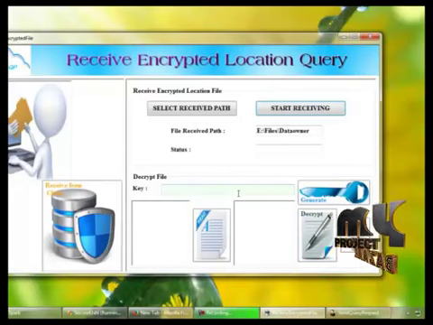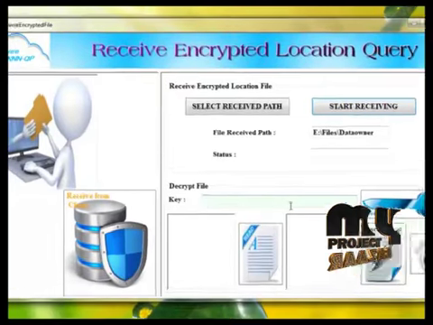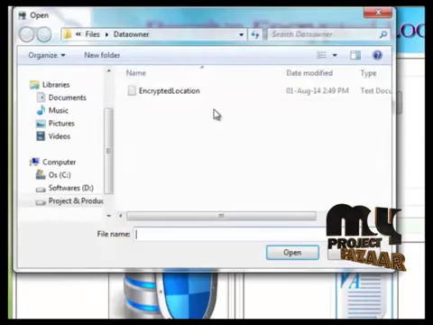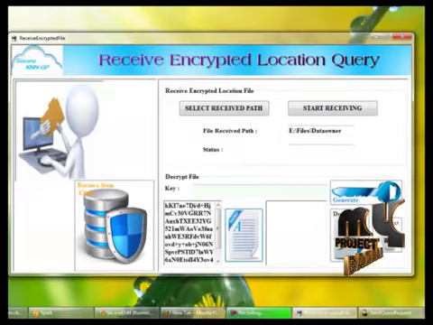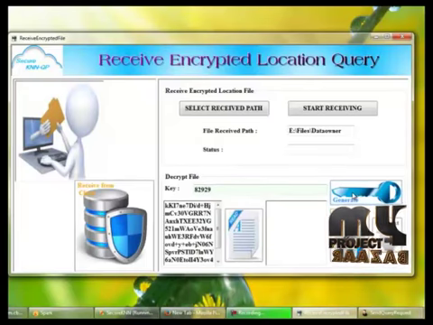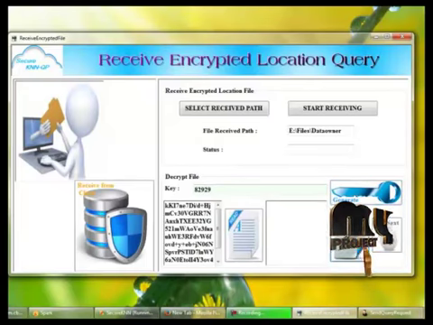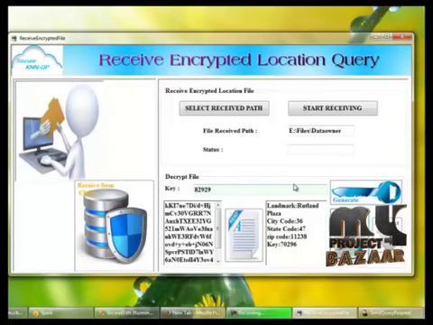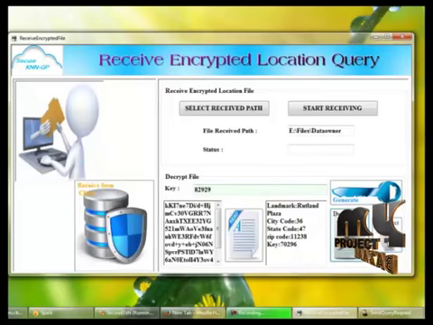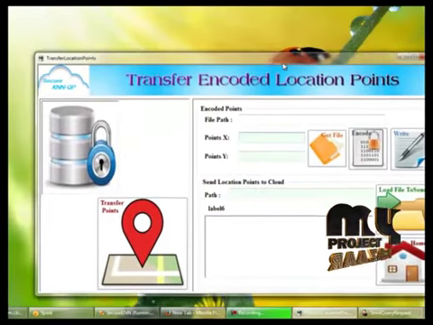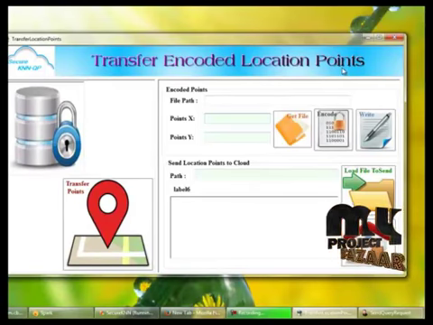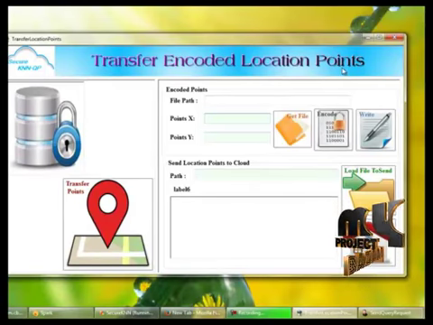And here on the data owner side we have to get the encrypted file which was received, and get the generated key for decrypting the file. By clicking the decrypt button, the file will be decrypted, and we can view the original file here. And the next process is transferring encoded location points to the cloud server based on the encrypted query location.